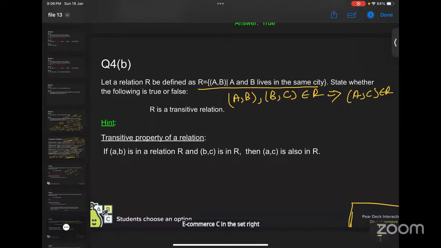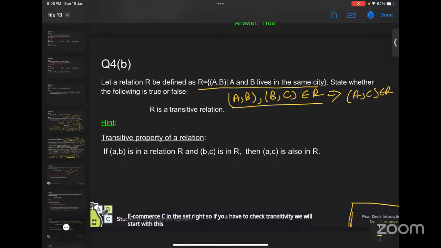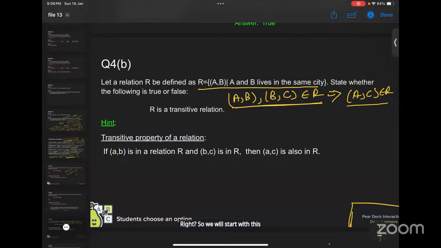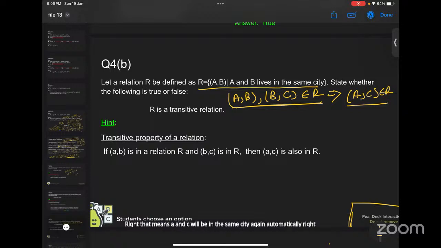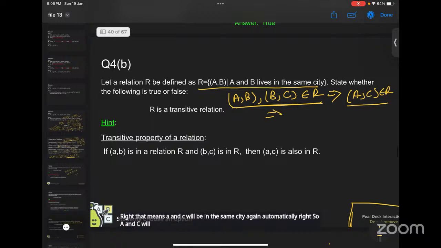So we start with this. That means A and B live in the same city and B and C also live in the same city. That means A and C will be in the same city automatically, right? So A and C will be in the relation.